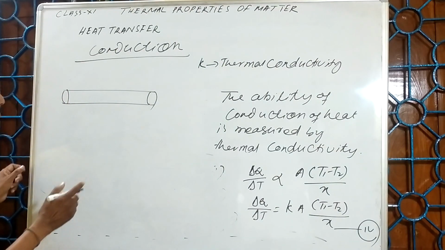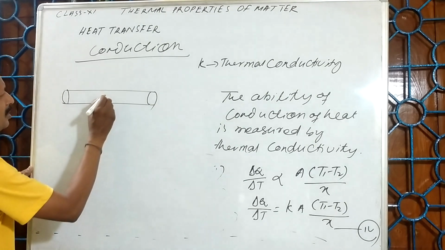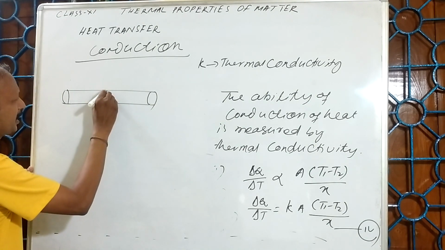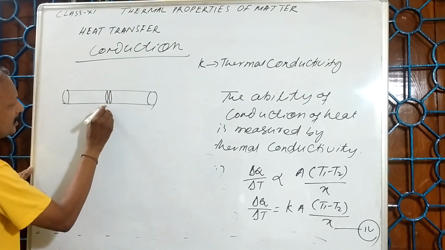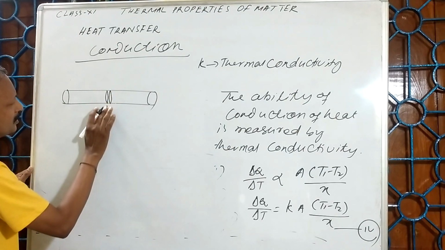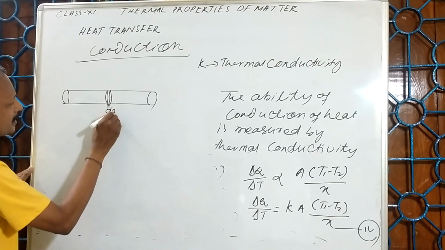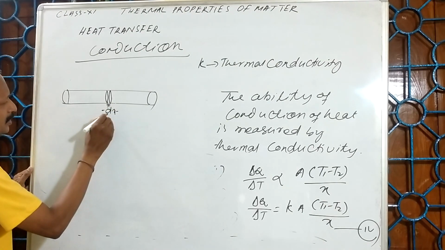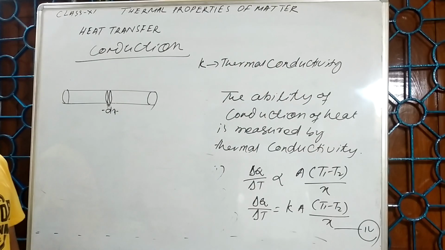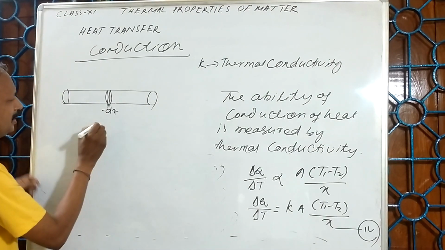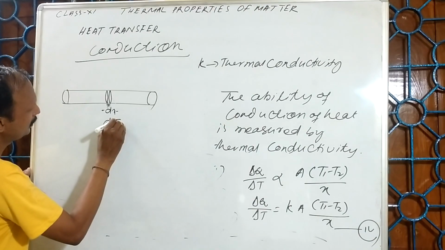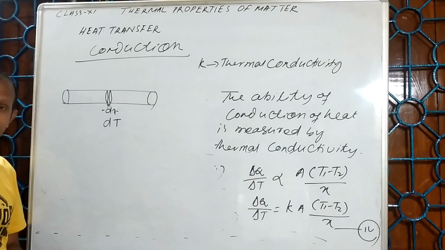Now for example, you consider a very small thickness. Suppose this thickness is dx. Very small thickness. And the temperature change is dT.